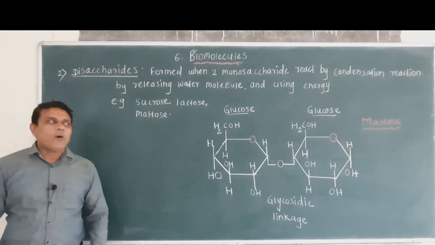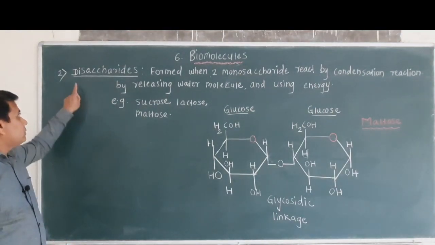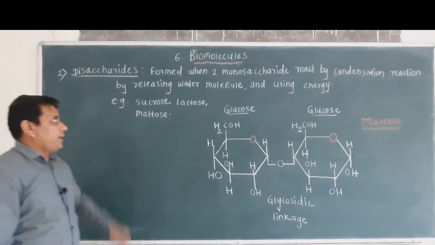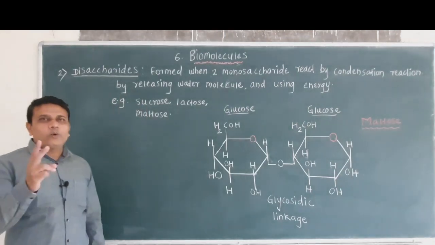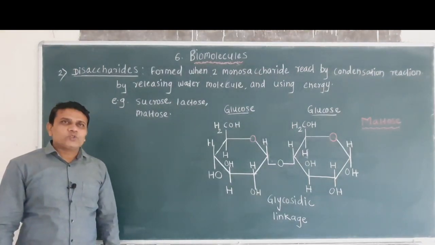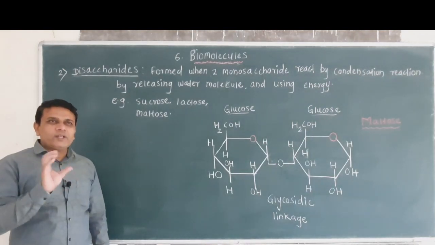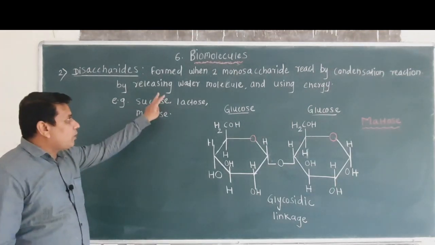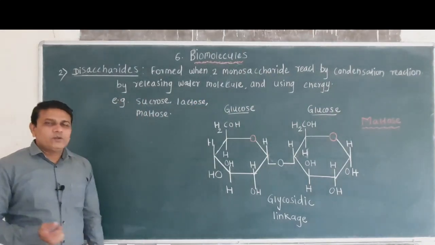Now the second type of carbohydrate is disaccharides. Now disaccharides are formed when two monosaccharides react with each other by the process called as condensation reaction, and during this reaction water molecule is released and energy is utilized.